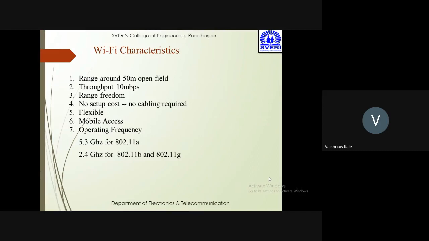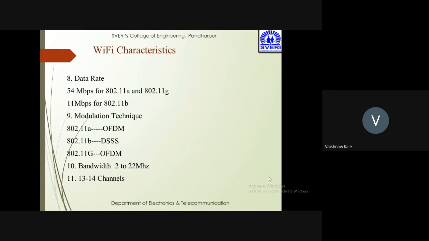Wi-Fi characteristics: the range is about 50 meters in open field, throughput 10 Mbps, range freedom, no setup cost, no cabling required, flexible, mobile access. Operating frequency is up to 5.3 gigahertz for 802.11a and 2.4 gigahertz for 802.11b and 802.11g. Data rate is 54 Mbps for 802.11a and 802.11g, and 11 Mbps for 802.11b.